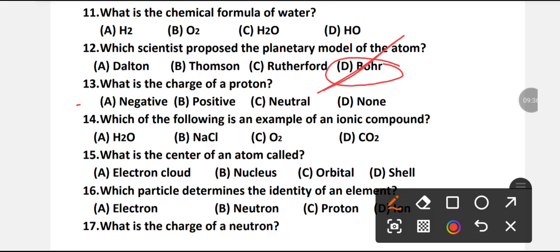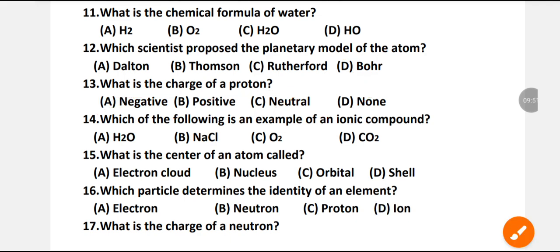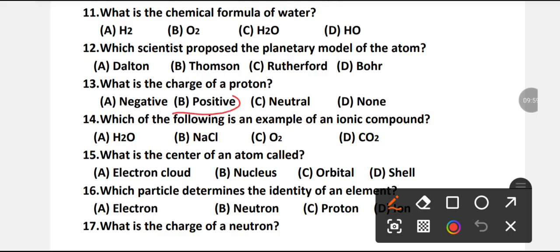What is the charge of a proton? Negative, positive, neutral, or none? Which option is right? B is the right option. The charge of a proton is positive.